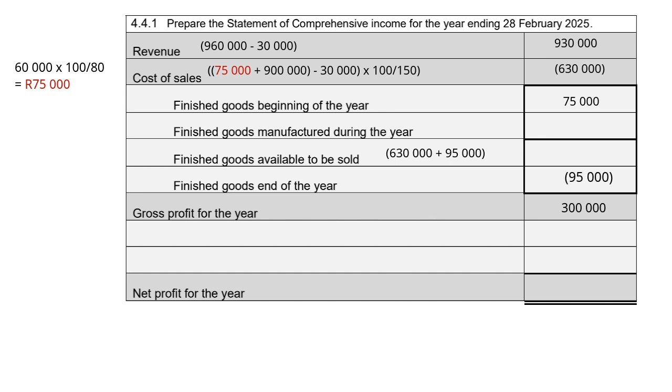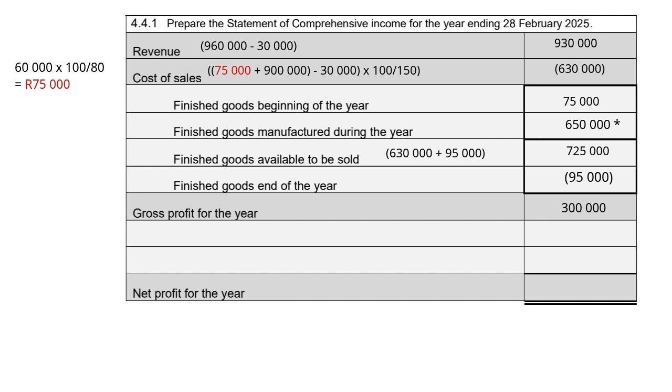So if we work backwards, our finished goods available to be sold will then be 630,000 plus 95,000 to give us 725,000. And our finished goods manufactured during the year is our balancing figure of 650,000. So we take the 725,000 and we minus the 75,000 to get 650,000 as a balancing figure.